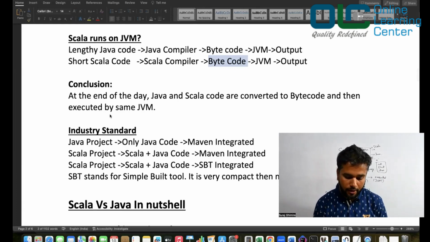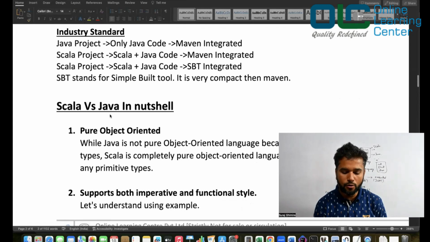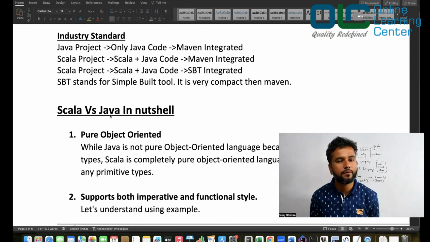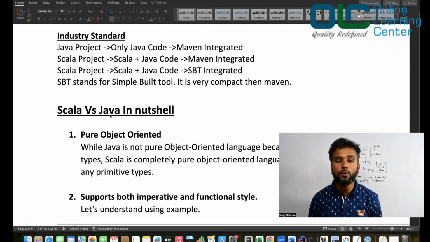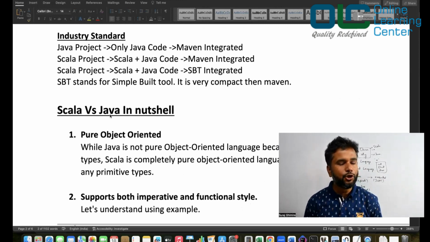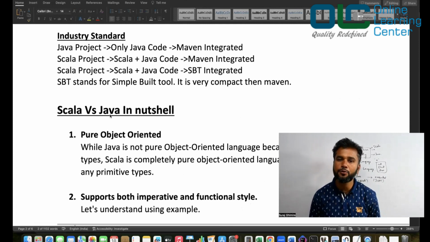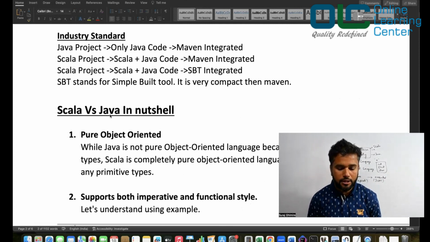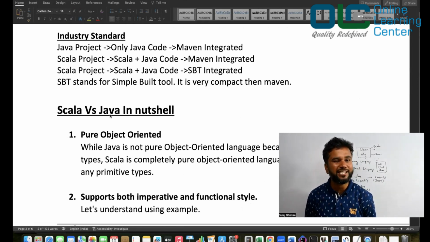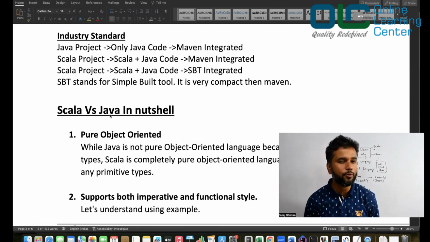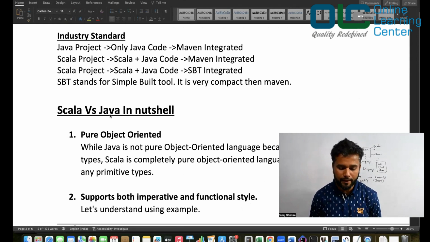Okay. Now, industry standard. Let's talk about what works in the industry, right? What is the popular combination that you will see? Suppose you are working as a Java developer, right? Now, in that case, you would mostly be writing Java code, okay? And this Java code would be integrated with Maven. What is Maven? Maven is basically a build tool. You don't have to worry. You'll understand that as we move on, okay?